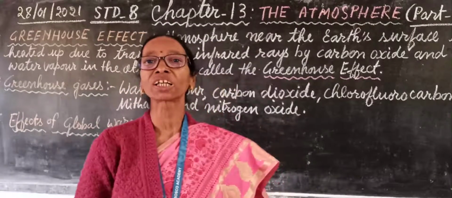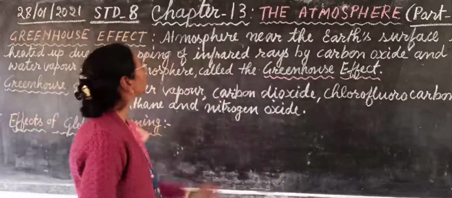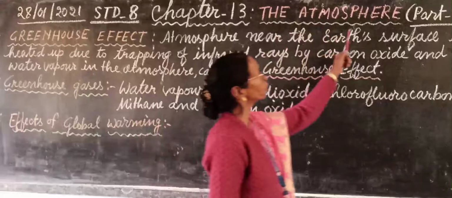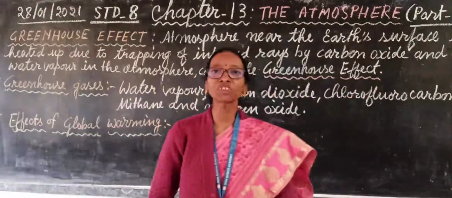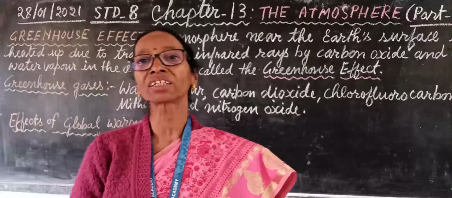In Geography you are learning about the atmosphere. Today I am going to explain chapter 13, the atmosphere part 4, in which you are going to learn about the greenhouse effect and global warming.